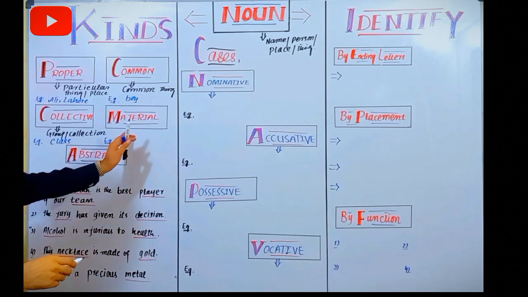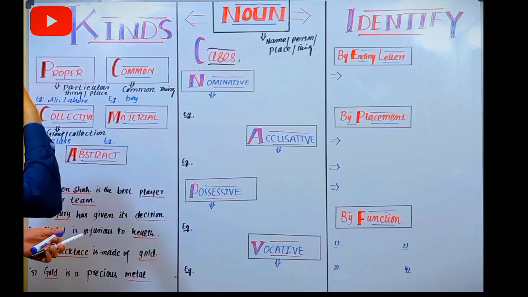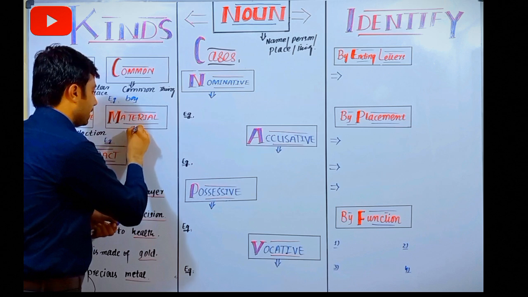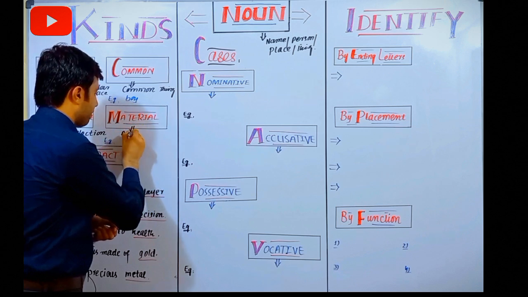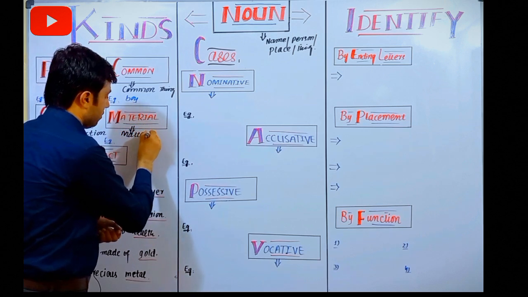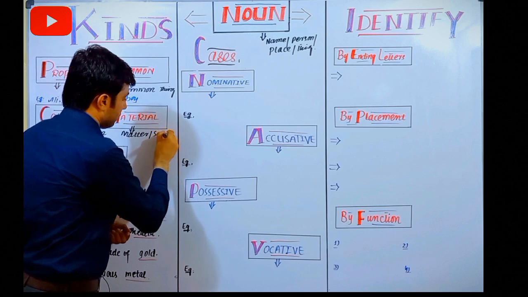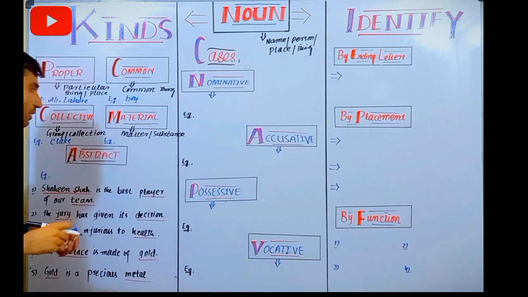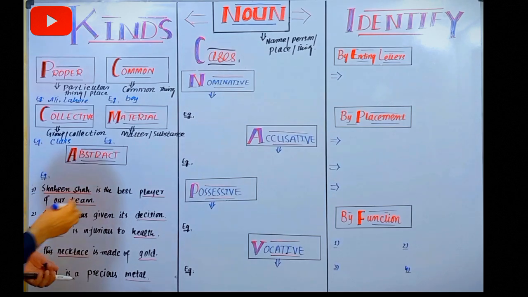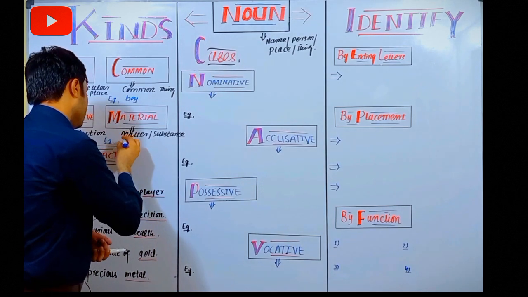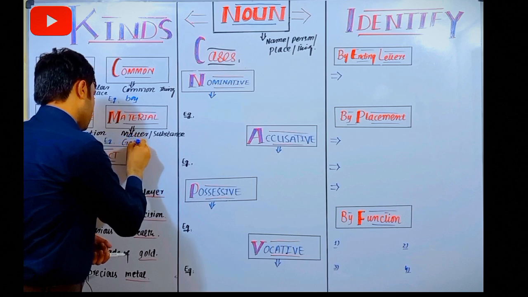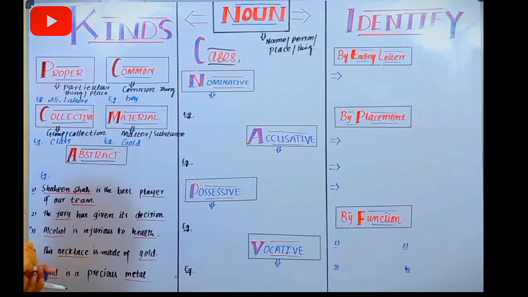Let's talk about material noun. Material is a matter or substance of which things are made. Material, matter or substance by which things are made. Matter or substance जिसकी मदद से हम चीज़ें बनाते हैं, that is your material noun. For instance, we can say here this is gold. This is a material noun.